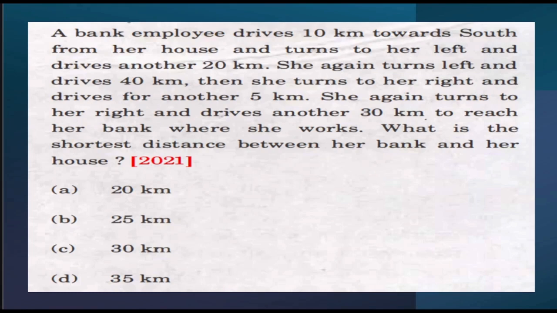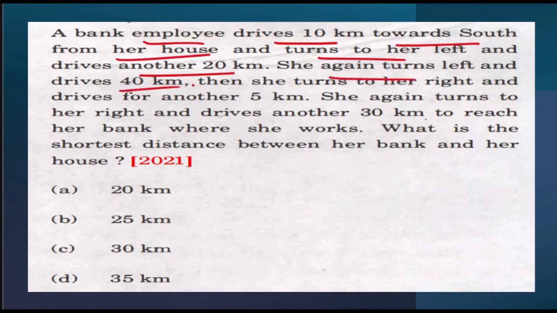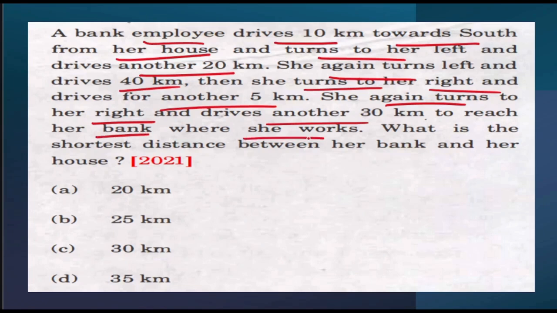So, this particular question again came in 2021. This question says that a bank employee drives 10 kilometers towards south from her house and turns to her left and drives another 20 kilometers. She again turns left and drives 40 kilometers. Then she turns to her right and drives for another 5 kilometers. She again turns to her right and drives another 30 kilometers to reach her bank, where she works. What is the shortest distance between her bank and her house?